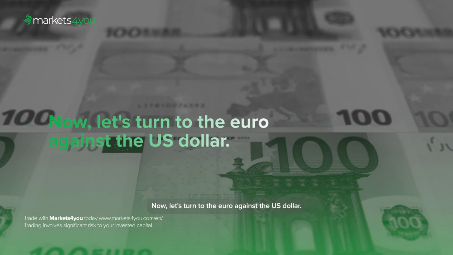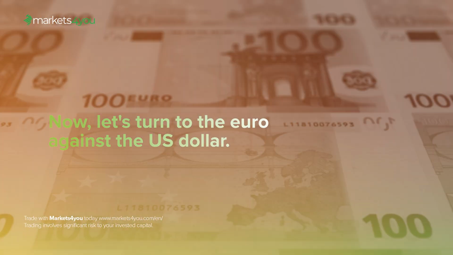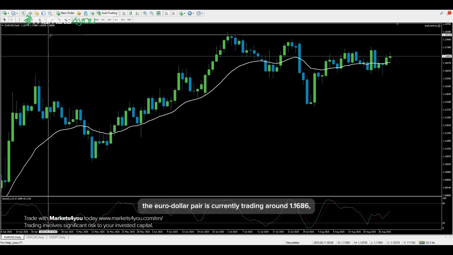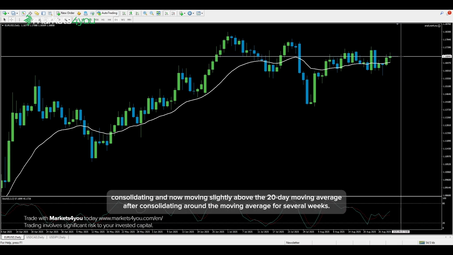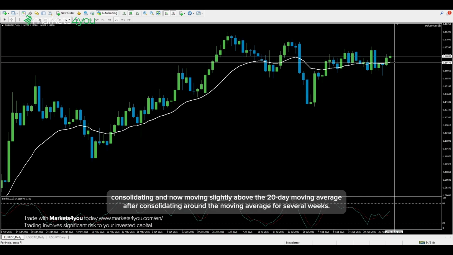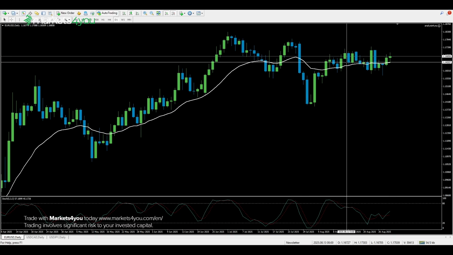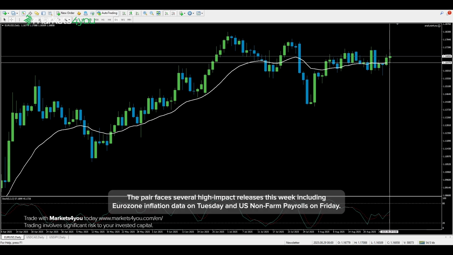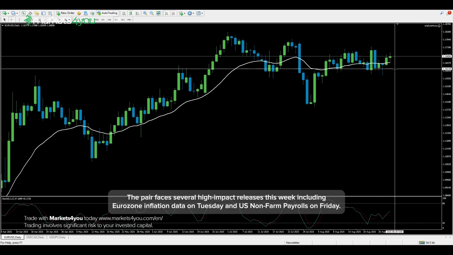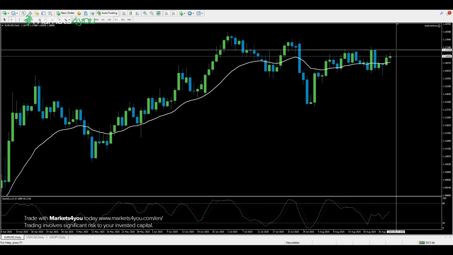Now, let's turn to the euro against the US dollar. On the daily chart, the euro-dollar pair is currently trading around 1.1686, consolidating and now moving slightly above the 20-day moving average after consolidating around the moving average for several weeks. The pair faces several high-impact releases this week, including Eurozone inflation data on Tuesday and US non-farm payrolls on Friday.